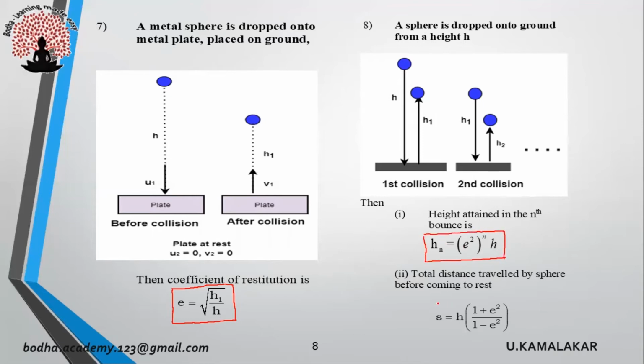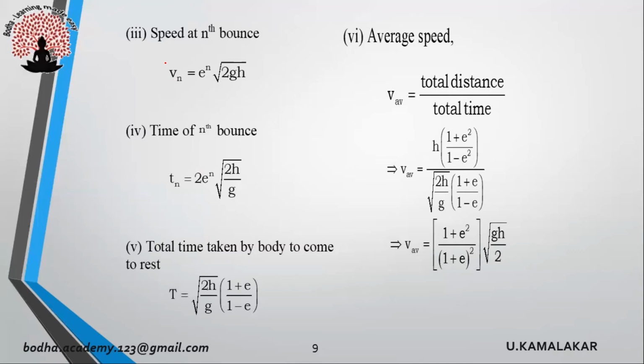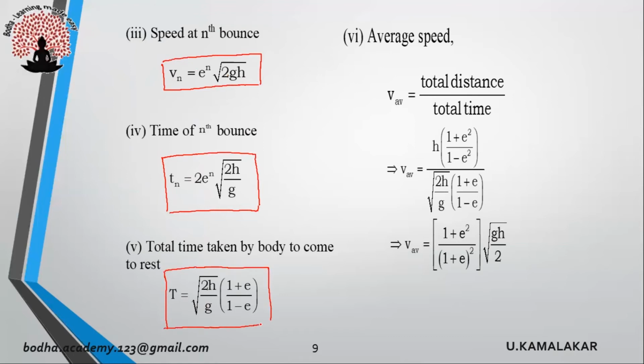Total distance traveled by sphere before coming to rest is given as S = h(1 + e²)/(1 − e²). The speed at nth bounce is given as Vn = eⁿ√(2gh). Time of nth bounce is given as Tn = 2eⁿ√(2h/g). Total time taken by body to come to rest is given as T = √(2h/g) × (1 + e)/(1 − e).